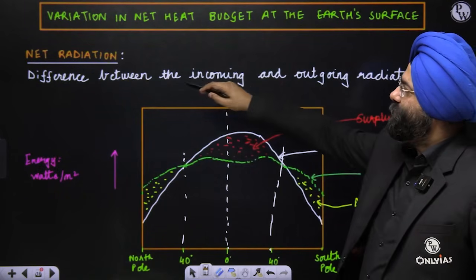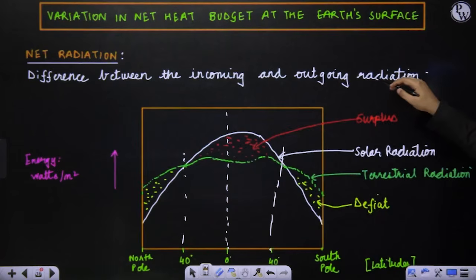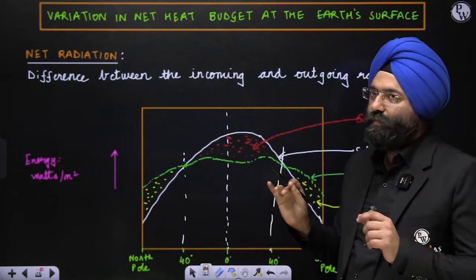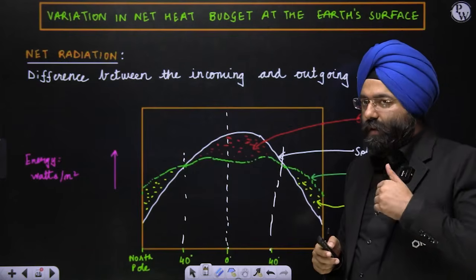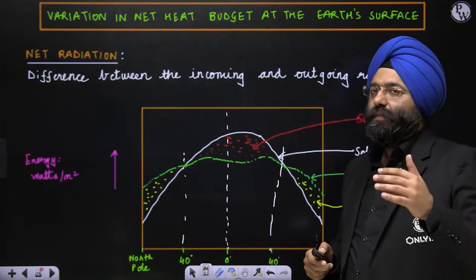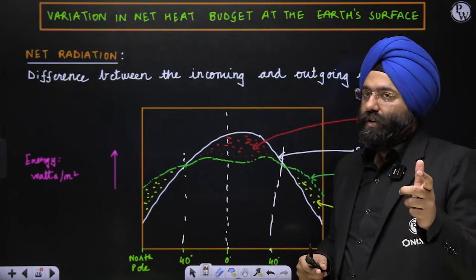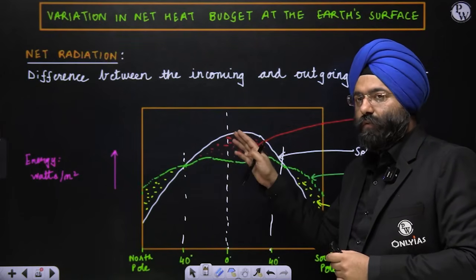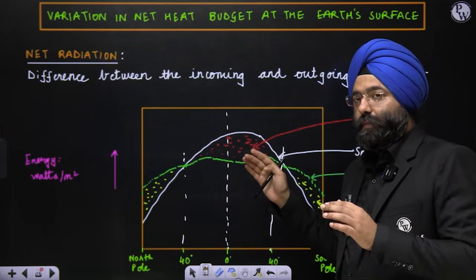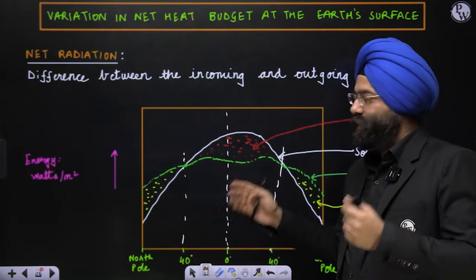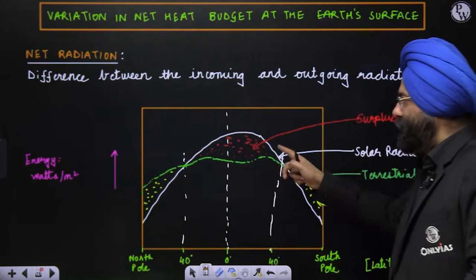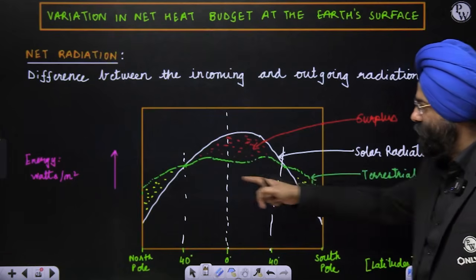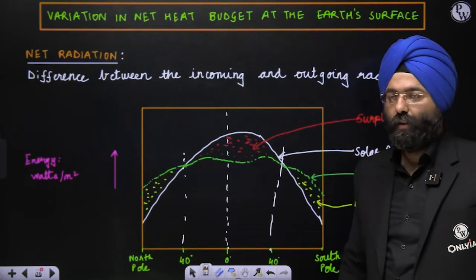So the difference between the incoming and outgoing radiation is known as the net radiation. This is the graph. So net radiation is basically the difference between the incoming and the outgoing radiation. If you see, more insolation is in the region of 40 degree north and south. That means more energy, that means there is a surplus of energy. Beyond that, there is deficit. So this red part is referred to as a surplus, and these regions are referred to as deficit regions. Clear? Okay.